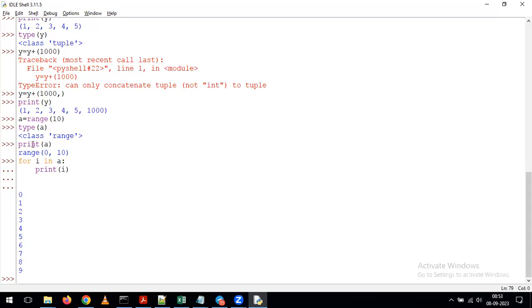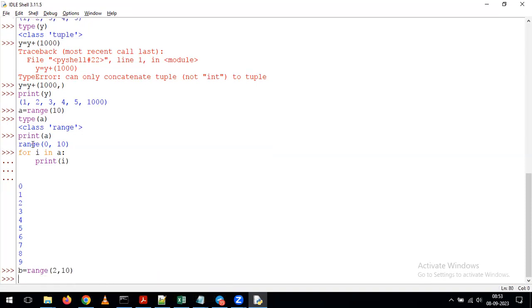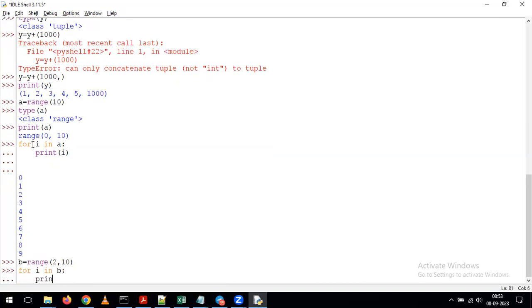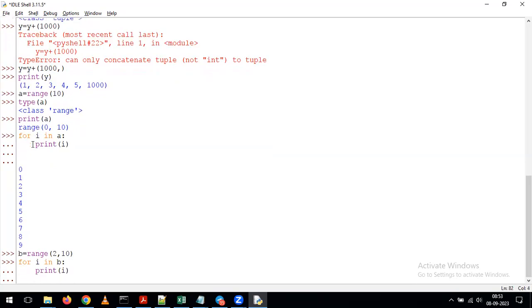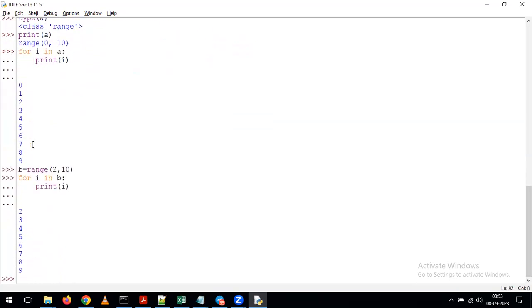Now, in the same way, I'm giving, for example, B is equal to range of 2, 10. Again, I'm giving for I in B, print of I. Now, any guesses what would be the starting value? It is taking the starting value from 2 because here I am representing the starting value. For that reason, instead of 0, it is starting from the value 2. From 2, what is going to happen? It is displaying all the values up to 9. Whatever the end value we give here, the data before that end value will populate on top of your output.